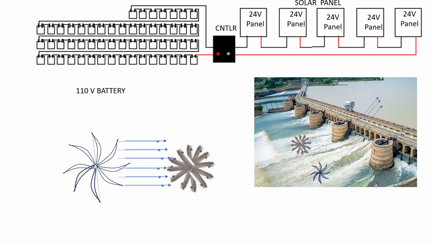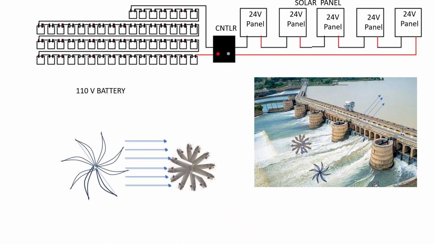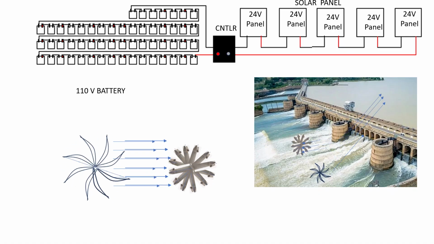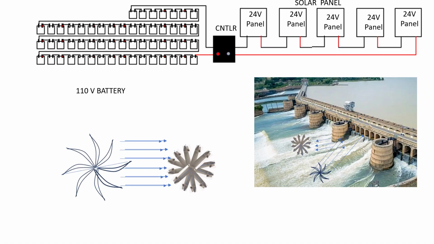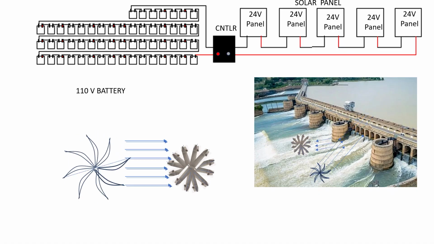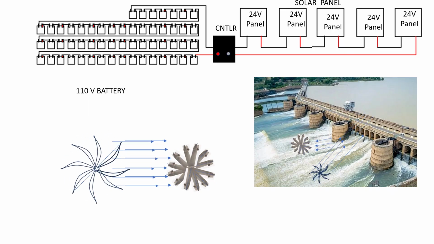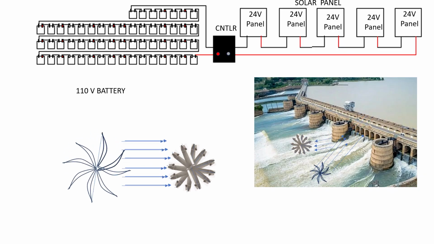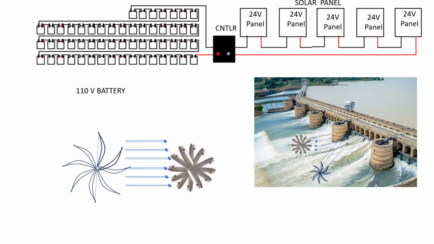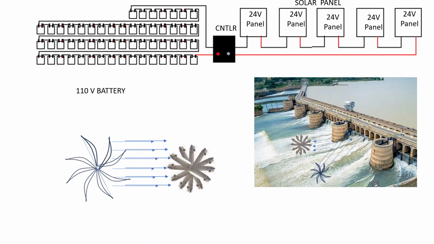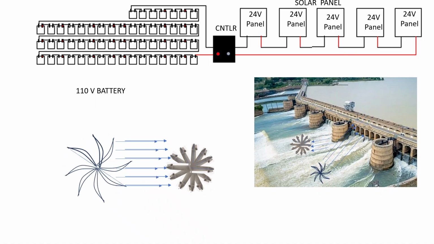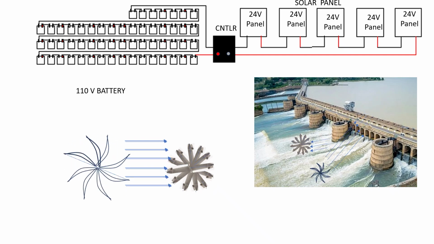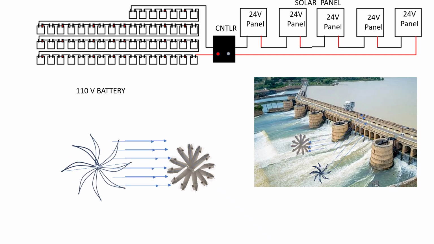Here I have shown that electricity cannot be kept stored, so we use the rule that we can convert energy from one form to another. By using this electricity, such as solar power, we can change its form and store it, and then release it again to get the electricity. This is the system that has been shown here.